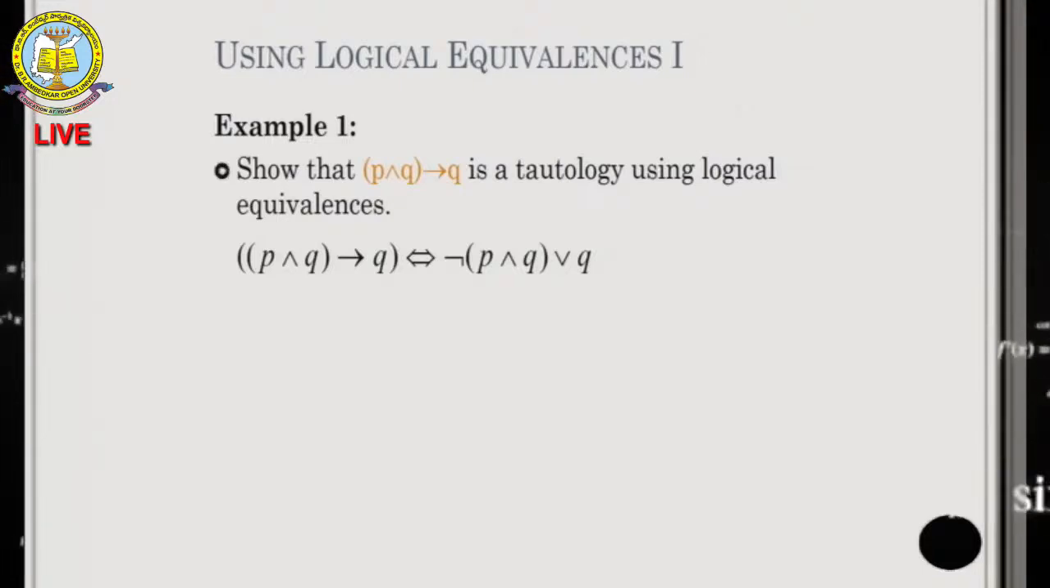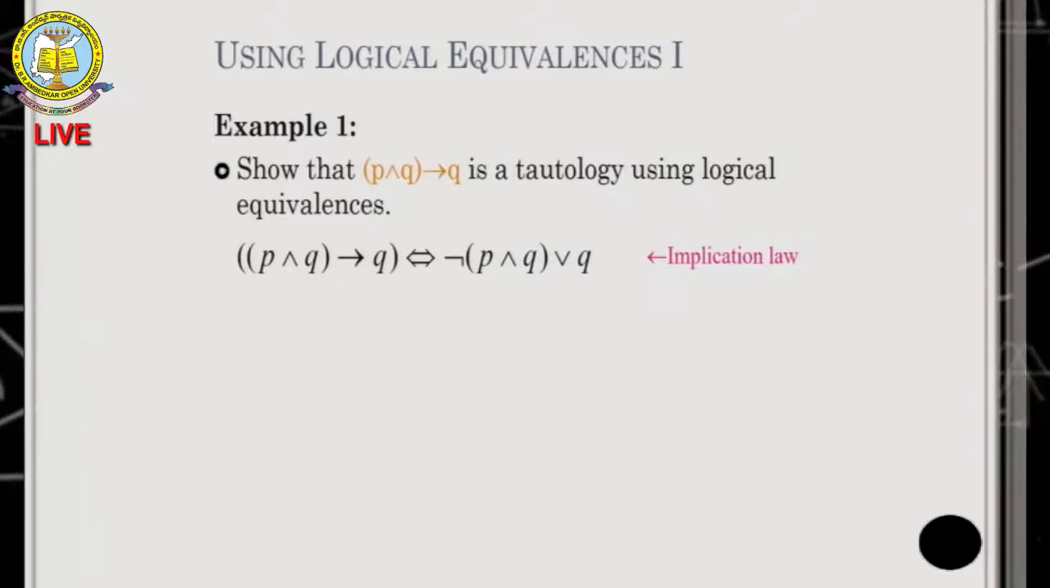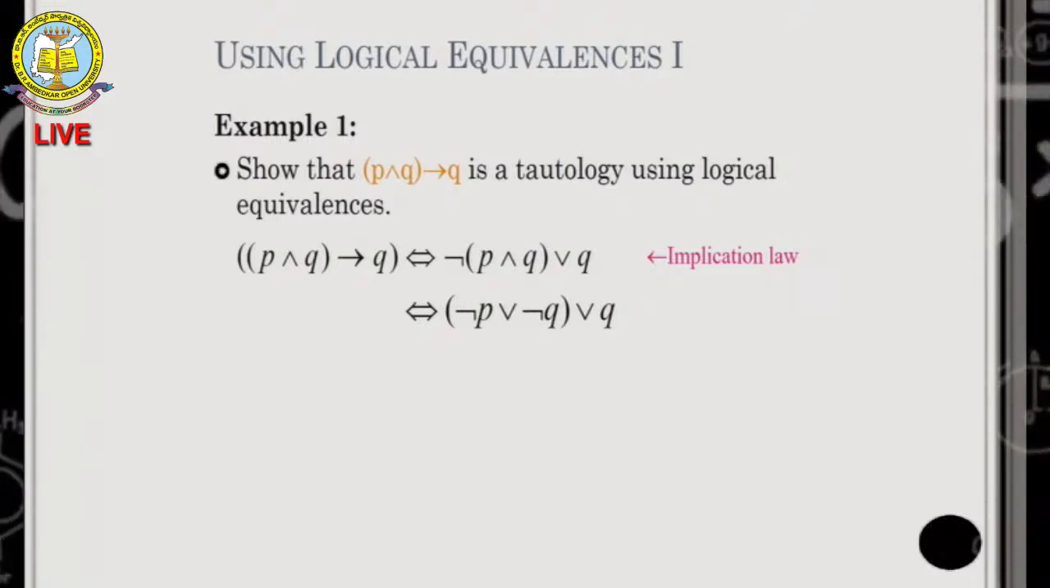For example, show that (P and Q) implies Q is a tautology using logical equivalences. Tell me what is (P and Q) implies Q. Just now we verified that P implies Q is equivalent to negation of P or Q. Here in the place of P we take P and Q. So that is negation of (P and Q) or Q. Again by making use of De Morgan's laws, negation of (P and Q) is negation of P or negation of Q, or Q. So you are applying De Morgan's law here.